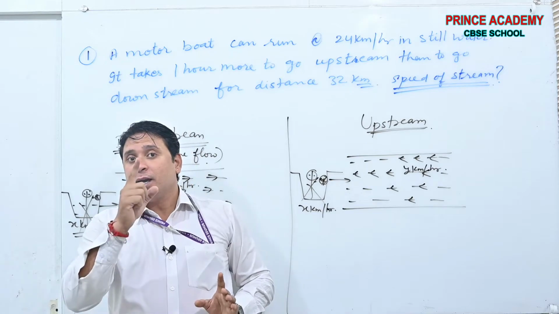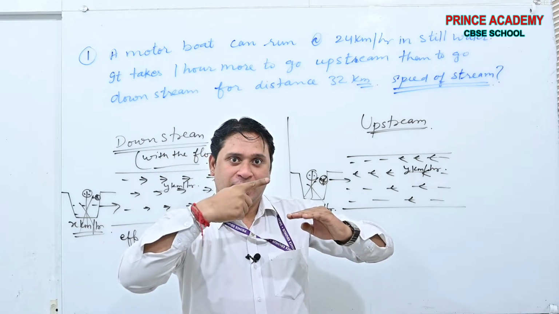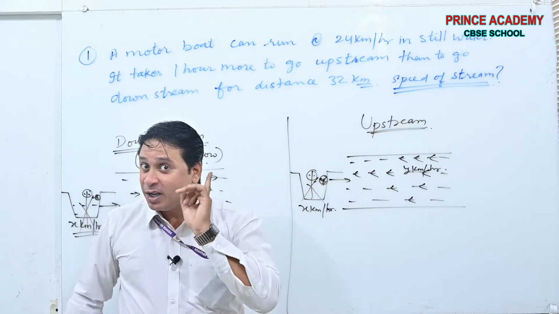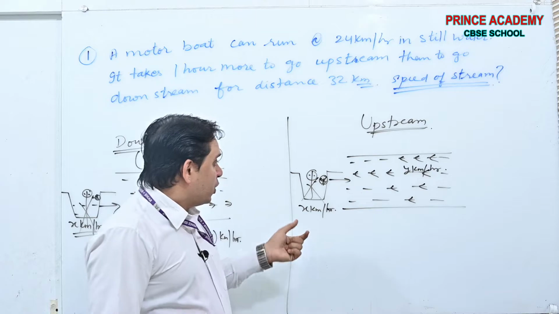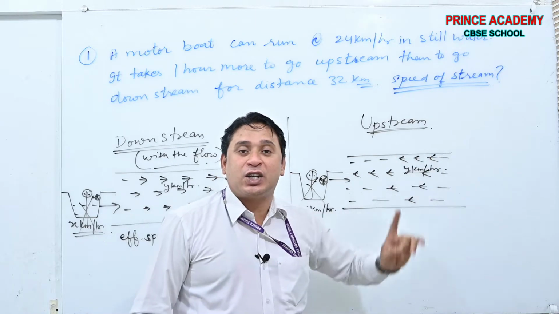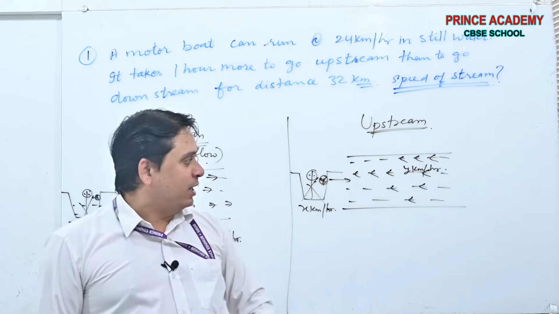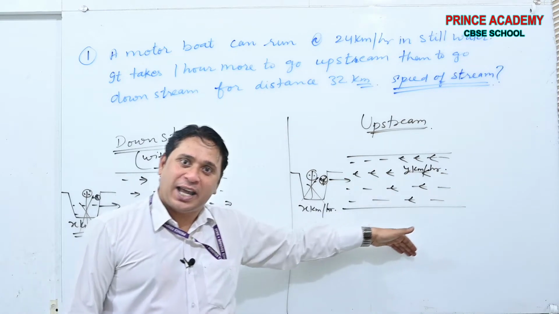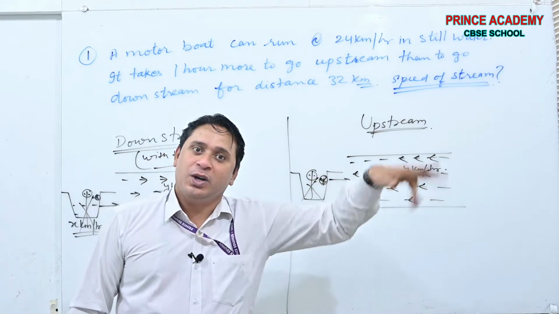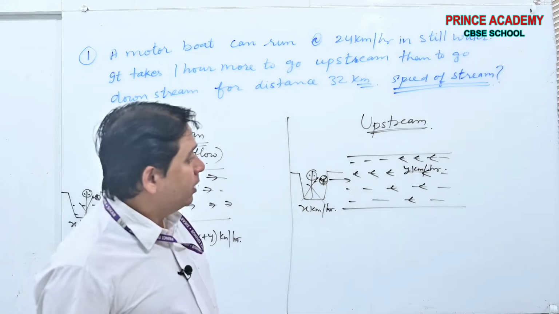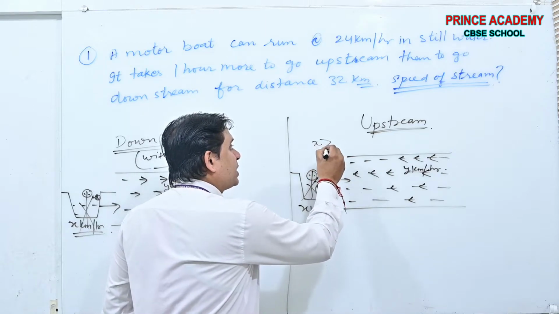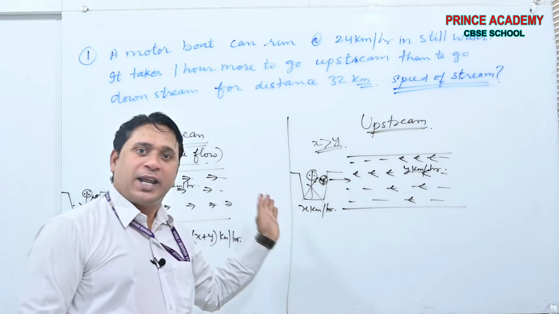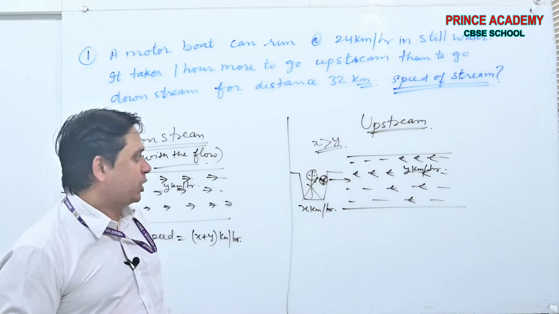See, one more thing. If your speed is less than the speed of water, you will flow with the water. Yes or no? Are you getting my point, beta? You can move in this direction if and only if x is greater than y. If x is less than y, the water will take you backwards, with itself. This case is possible when x is greater than y. If x is less than y, the water will take you to its desirable destination.